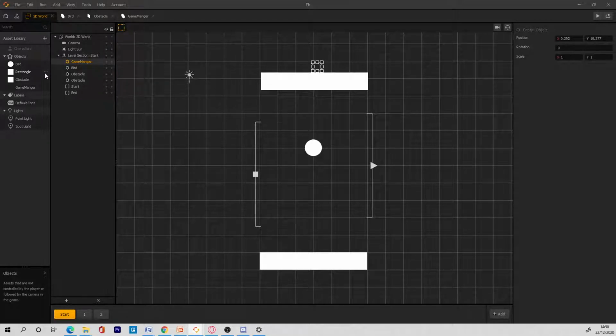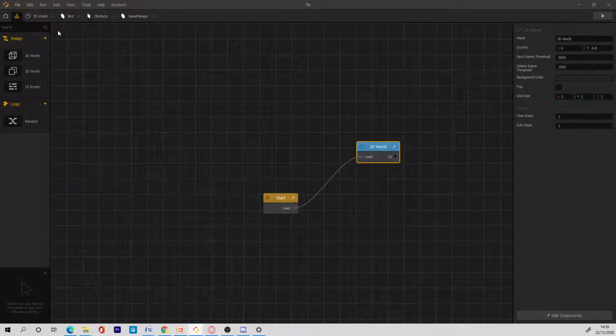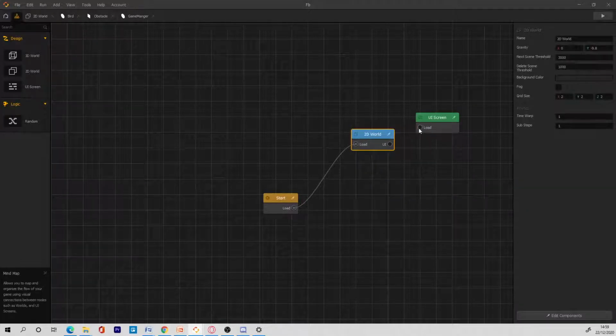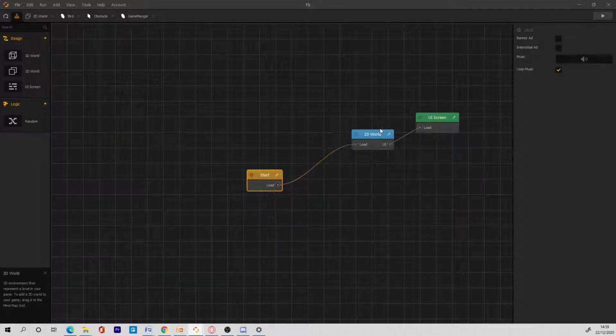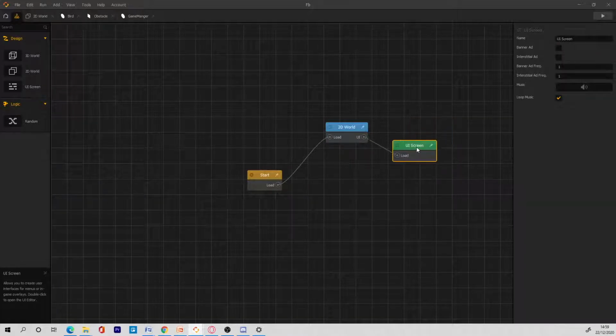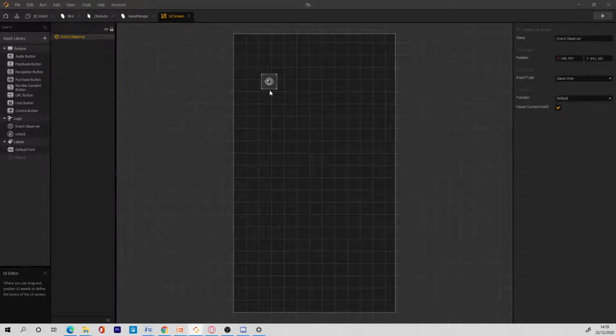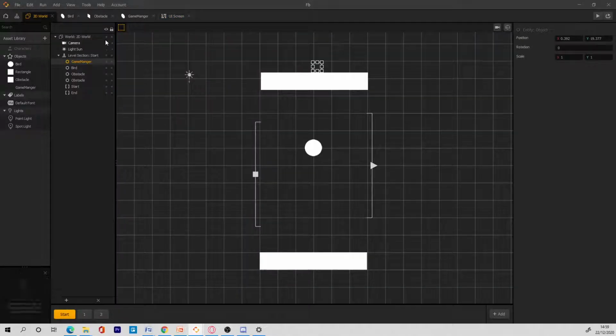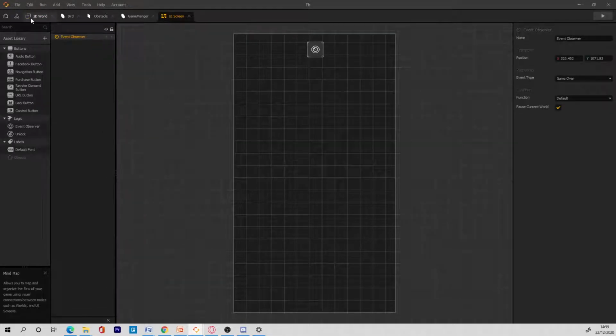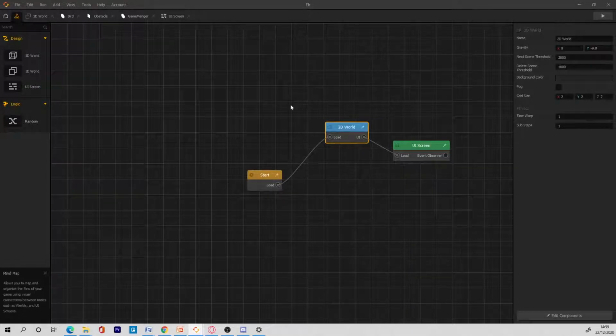I am going to set up some UI so that we can try the game over now. I'm going to open a UI. This would be the load game UI, and this would be the game UI itself. If you have a UI event observer, and I have one here, you can actually connect another UI to make the game over.